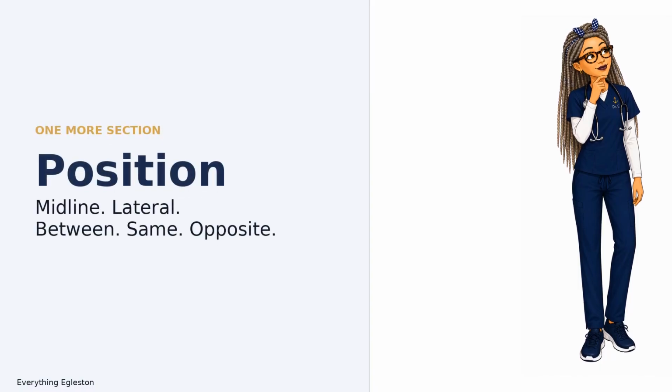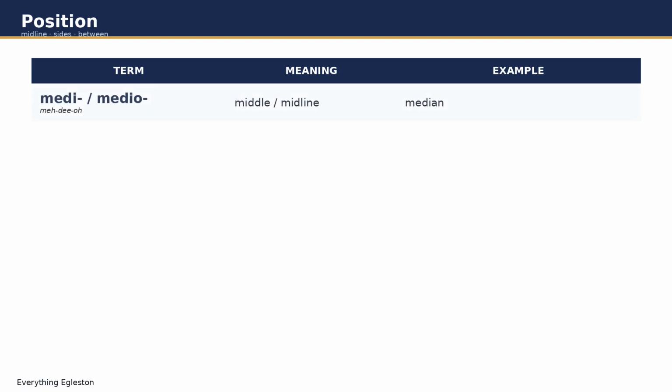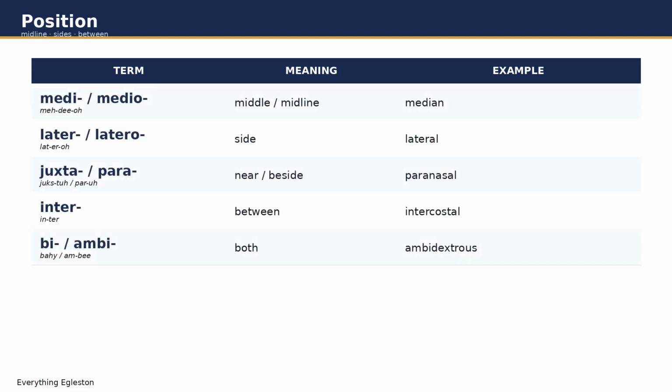Last section. Position again. Midline, lateral, between, same and opposite. Medi and medio mean middle or midline. The median line splits the body left and right. Later and latero means side. Lateral means toward the side. Juxta and para mean near or beside. Juxta-articular is near a joint. Paranasal sinuses sit beside the nose.